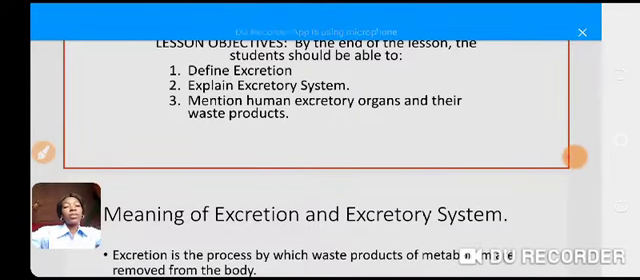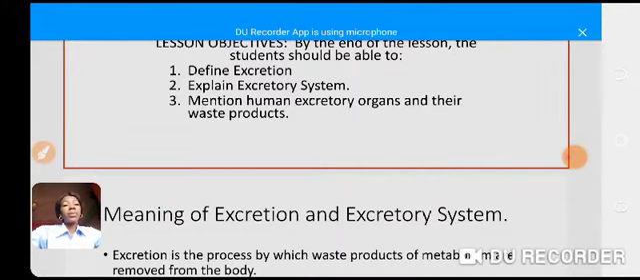Excretion is the process by which waste products of metabolism are removed from the body. Can I hear you say it? Okay. Last time we talked about the digestive system, where we discussed that digestion involves the breaking down of food substances into smaller particles that can easily be absorbed into the bloodstream. Am I right? Good.